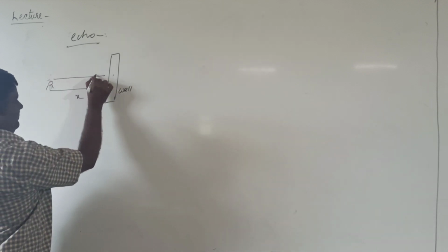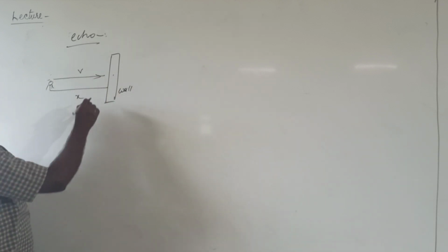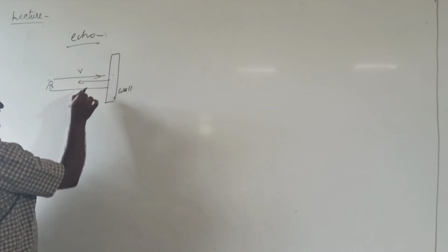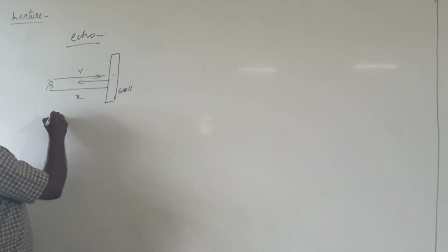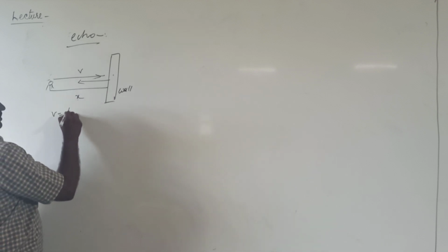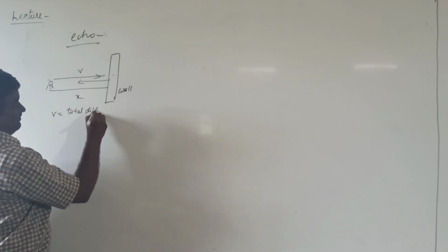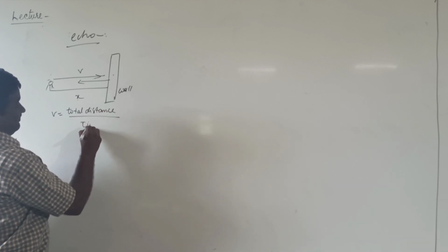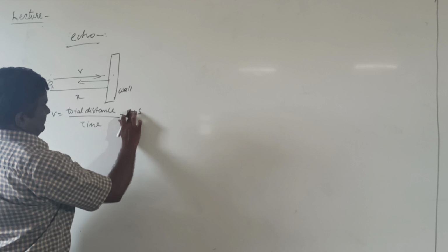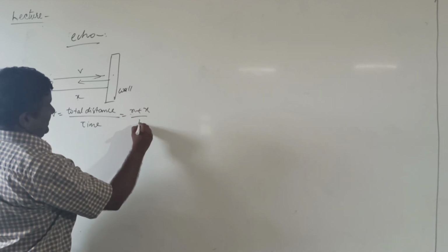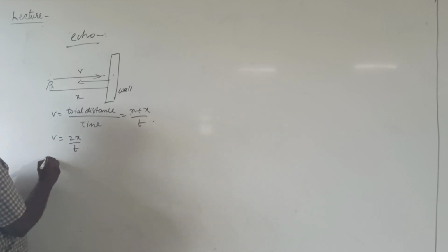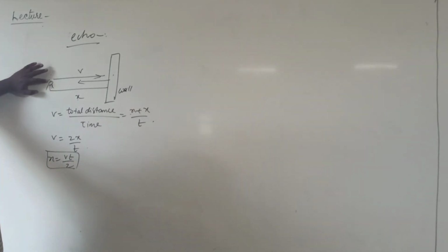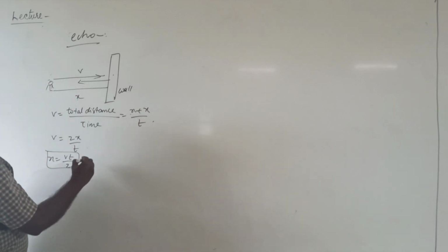It is moving towards the wall with a velocity v, and after an instant it will be reflected back from the wall. In both cases, the distance traveled by the sound is x. In that case, the velocity of the sound is equal to total distance by time, that is x plus x by time t. Then v equals 2x by t, so x equals vt by 2, which is the distance of the observer or source from the wall.